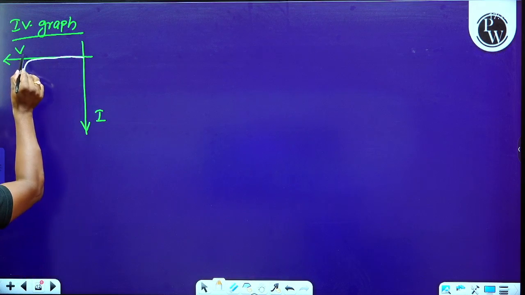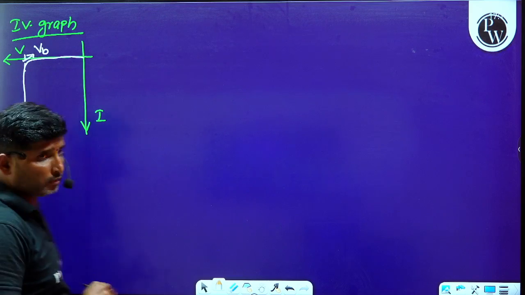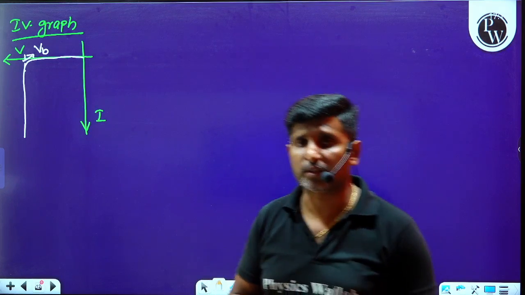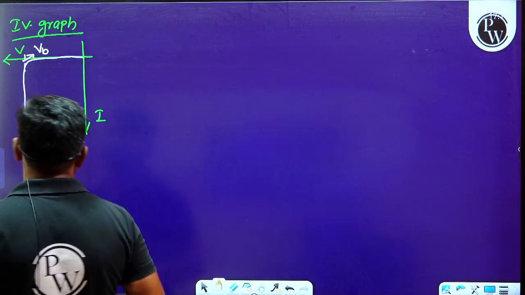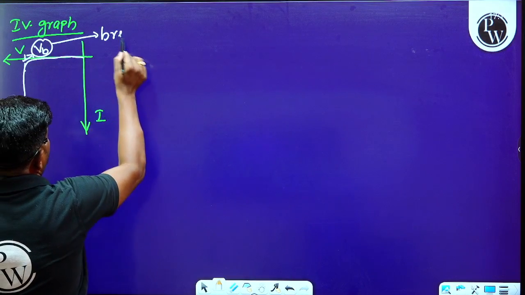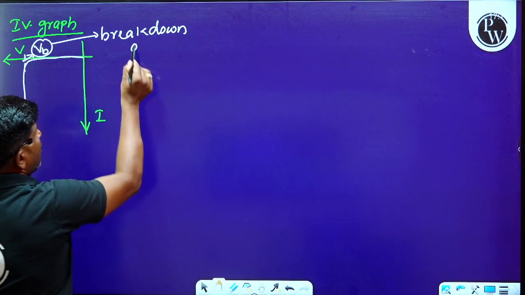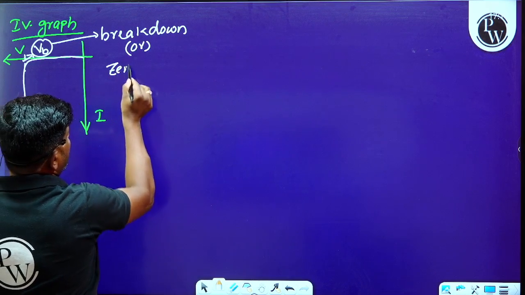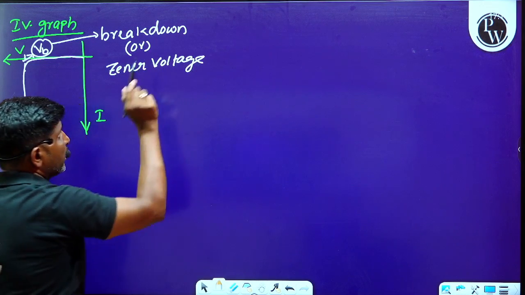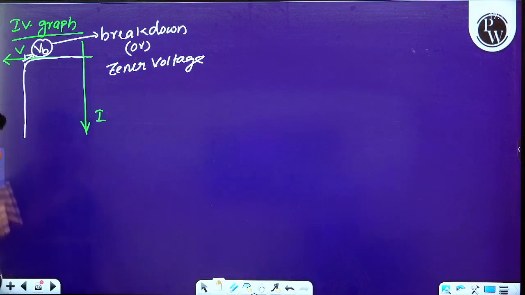At one particular voltage, the current rapidly increases, and that particular reverse voltage applied to the diode is called the breakdown voltage, or Zener voltage, a Zener breakdown. Okay, I hope this is the reverse bias characteristics.